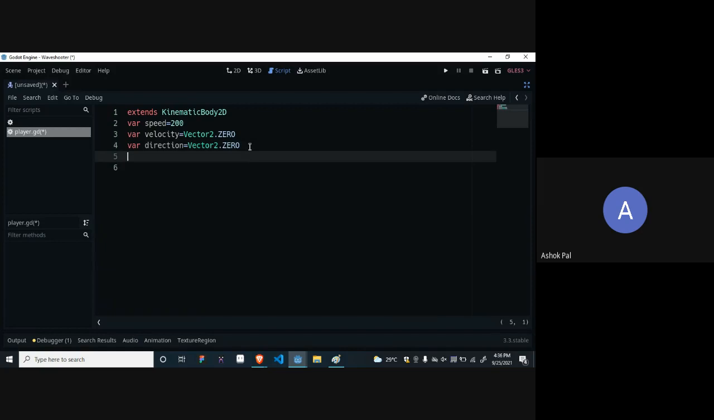Okay, let's continue with the code. So first, to run the code, we will create the main function.